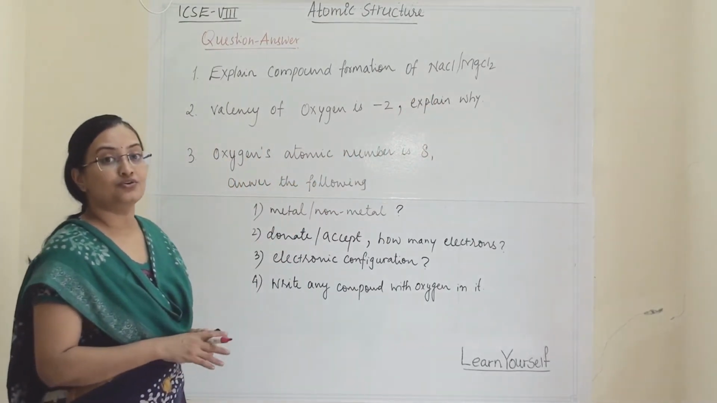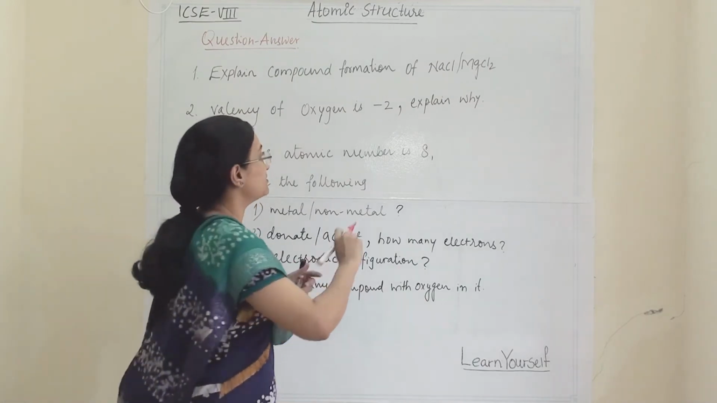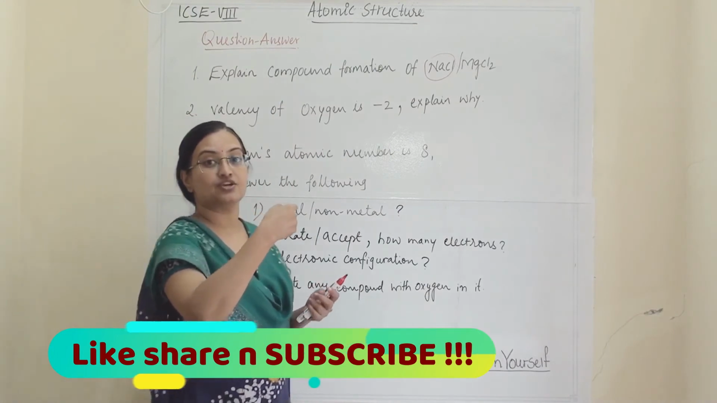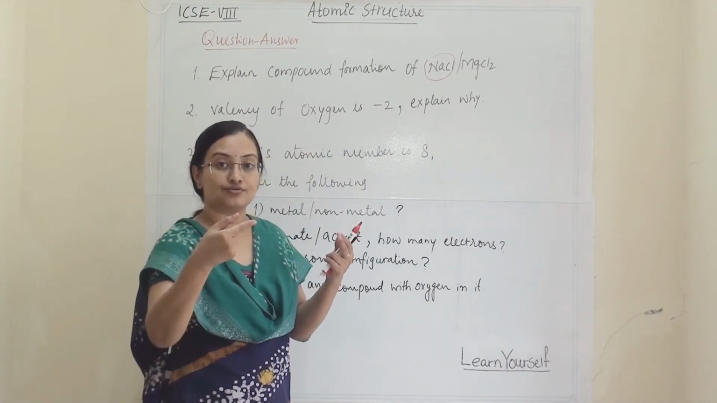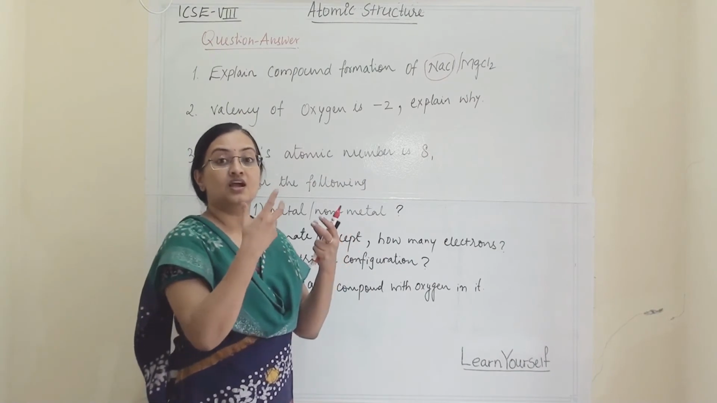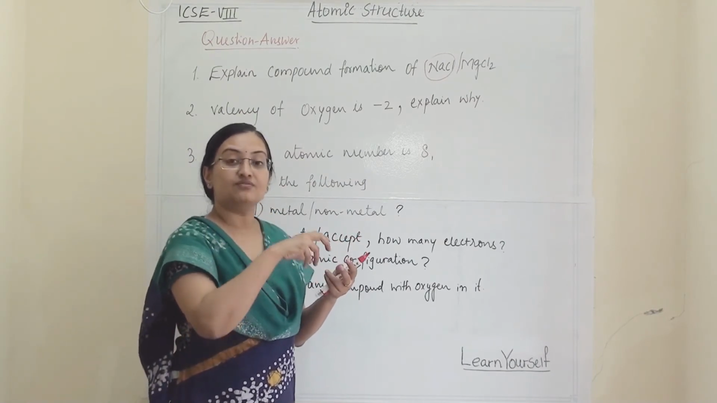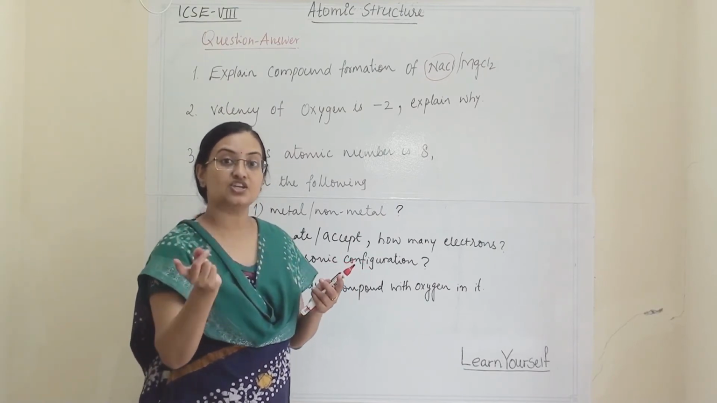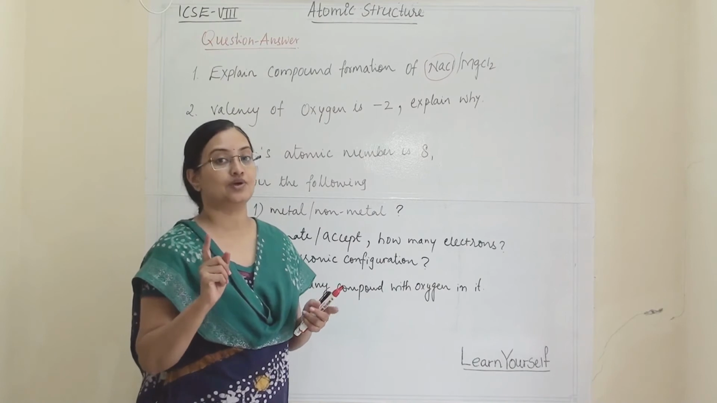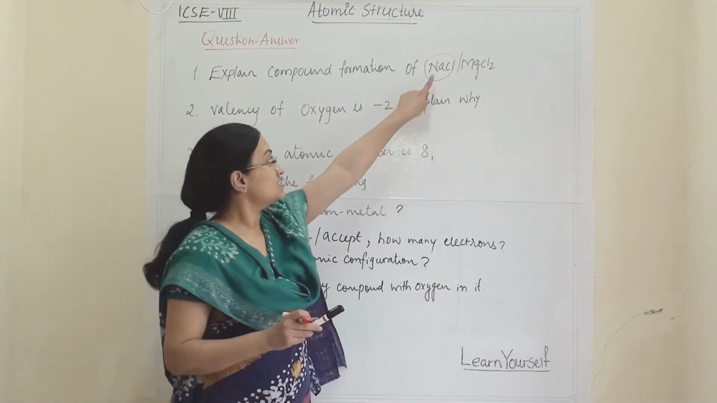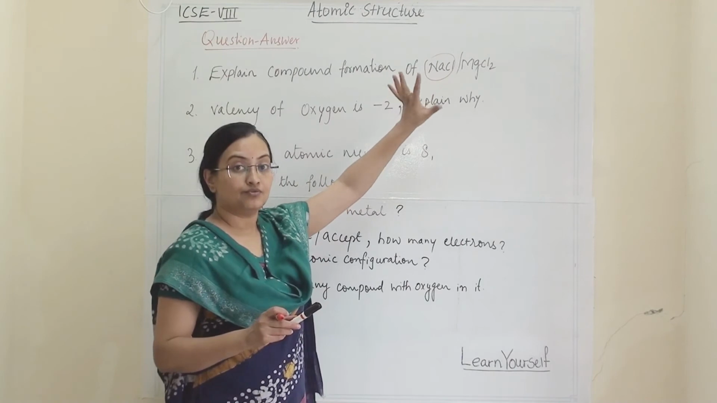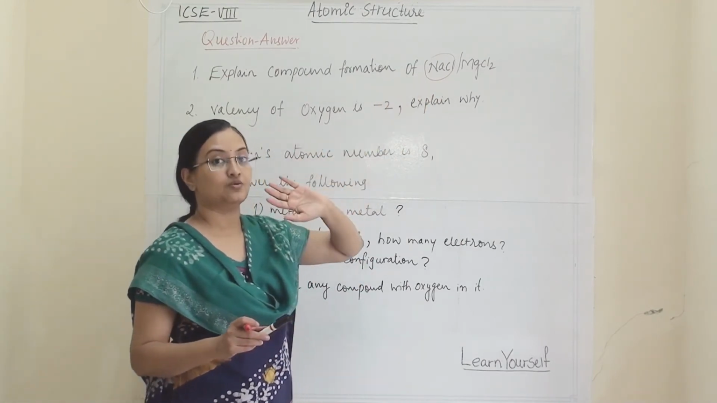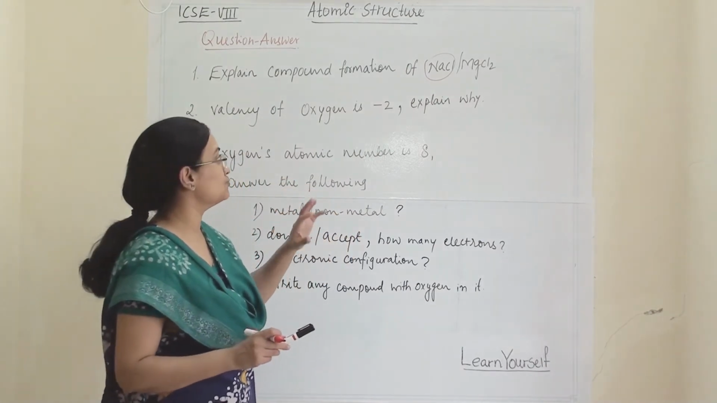In this, if we are answering, you have to start from the electronic configuration of sodium, then the electronic configuration of chlorine, then explain that sodium will donate one electron, chlorine will accept one electron, and via exchange of electrons they will form an electrovalent bond. The link to the explanation video is in the description, where I have explained what all things you have to mention and write.